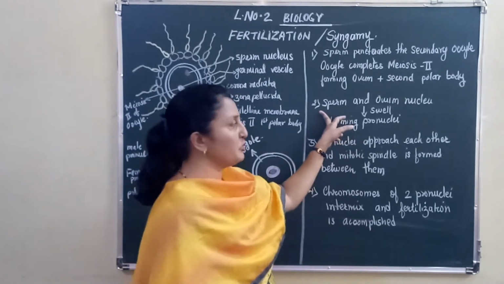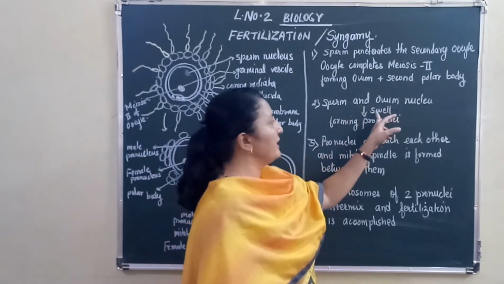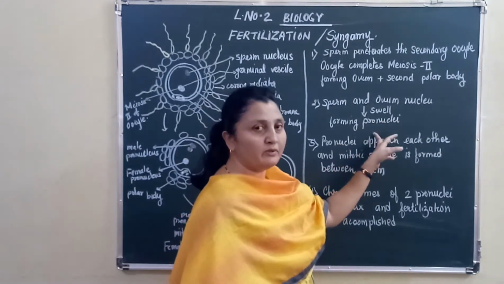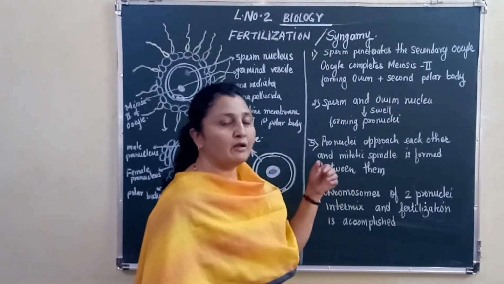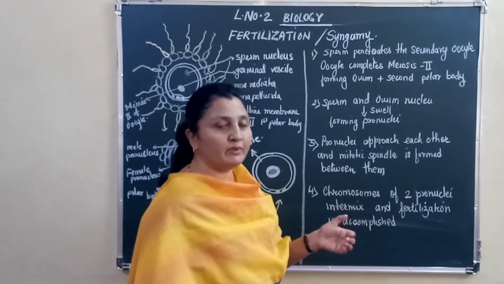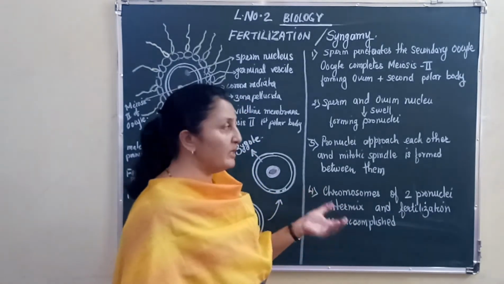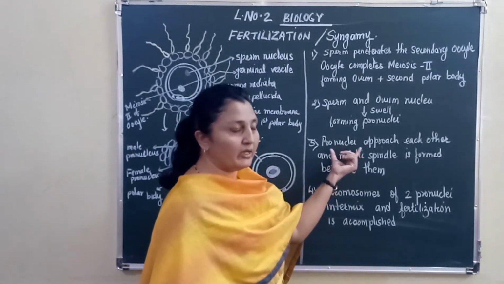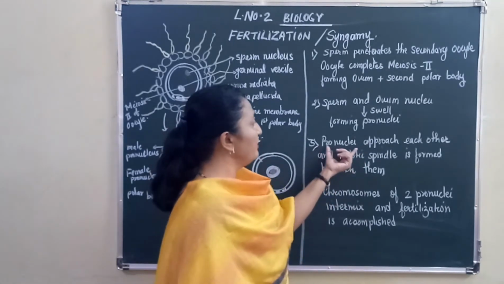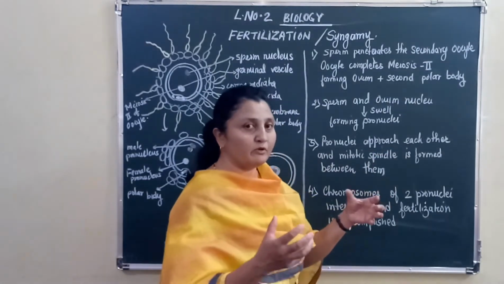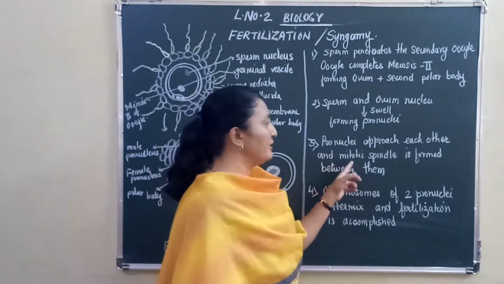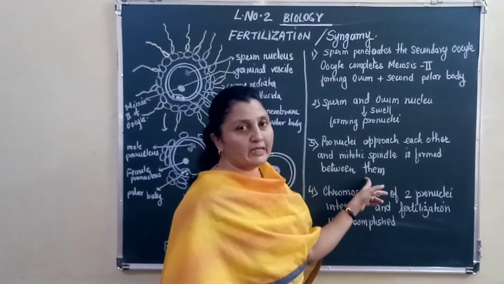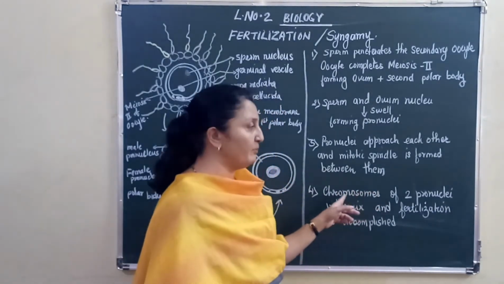Then stage 2, the sperm and ovum nuclei swell, become large in size, and are now called pronuclei. The male nucleus is called the male pronucleus, whereas the female nucleus is called the female pronucleus. At stage 3, the pronuclei approach each other, they come closer, and a mitotic spindle is formed between the male pronucleus and the female pronucleus.